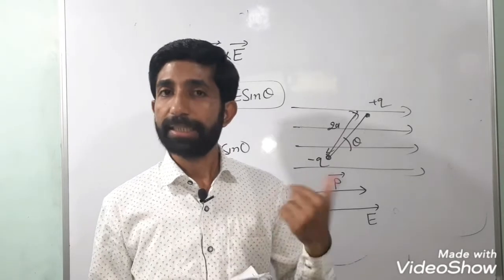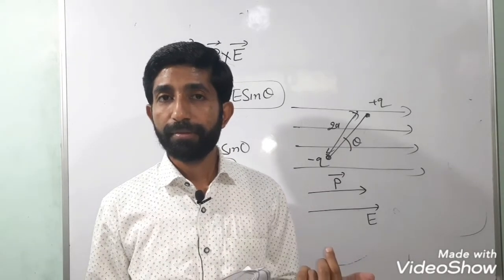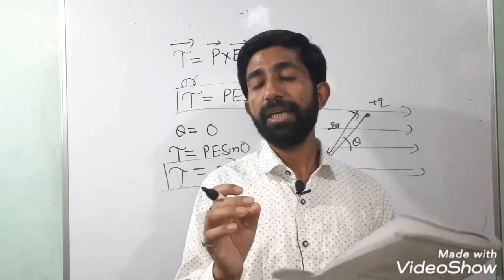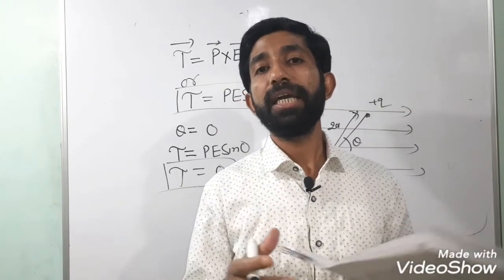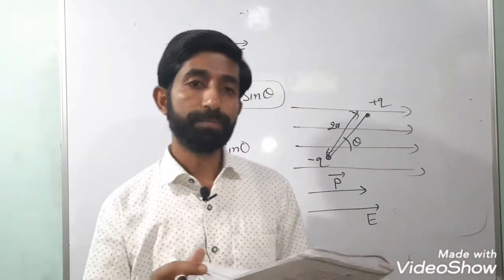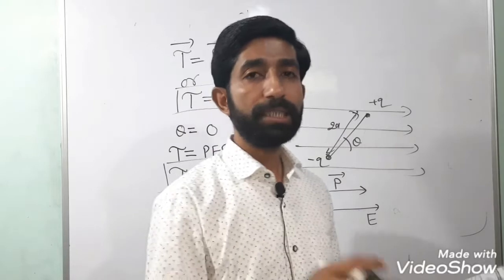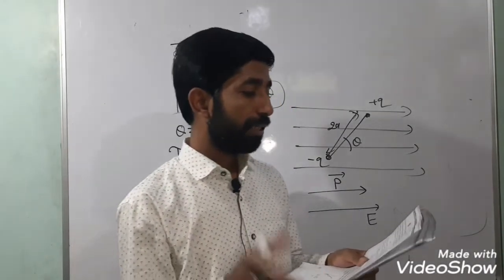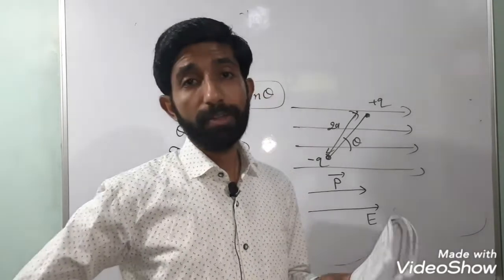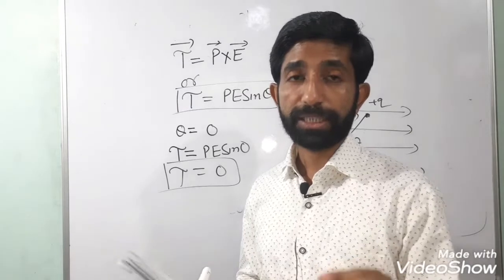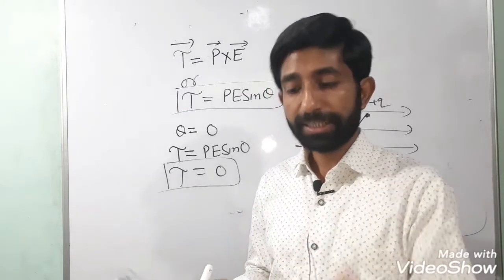Another property: the equipotential surfaces are closer where the electric field is very high, and the surfaces are farther apart where the field is very low. So you have 3-4 properties which I have discussed earlier. And the next part, this part was only of 2 marks, remember. The second part of question 36 follows.